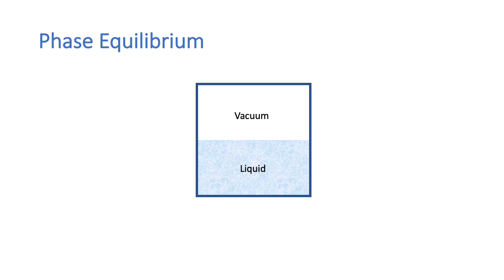Here we have a rigid container which is partially filled with liquid. Above the liquid there is a vacuum. This is not a state of equilibrium, so some of the liquid will start evaporating and turning into vapor. As the vapor forms, the liquid level will decrease, and eventually we will reach a state of equilibrium where the liquid and vapor levels remain constant.